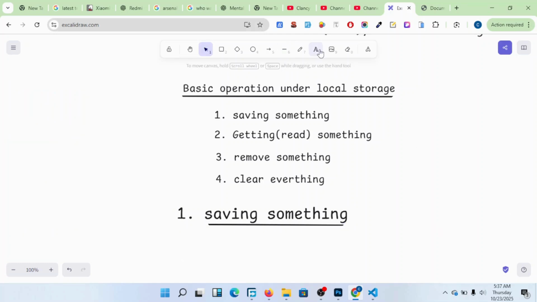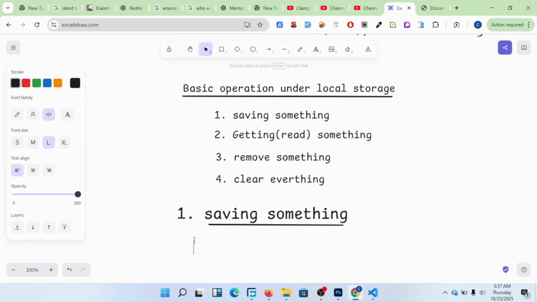We just come here and say local storage, dot, set item. Then inside here there is what they call a key. The first one is the key. Then the next one is the value.